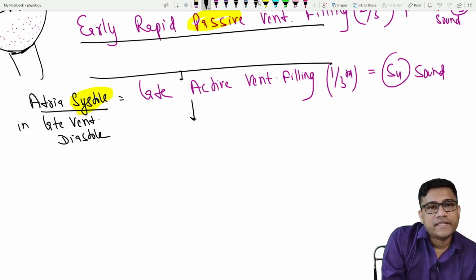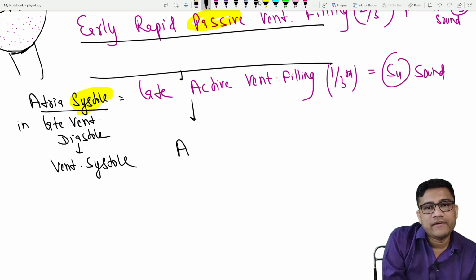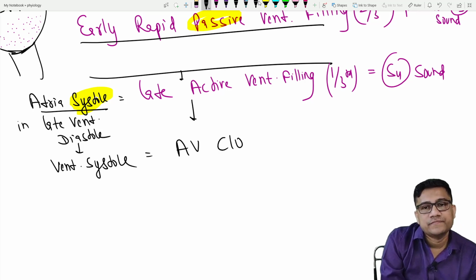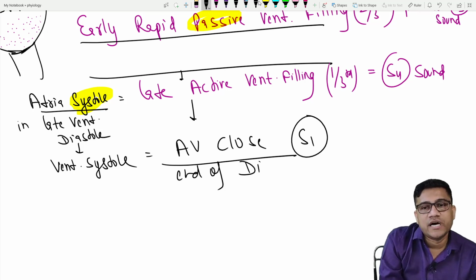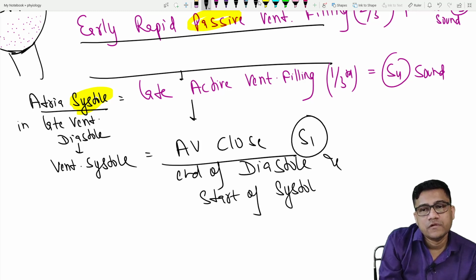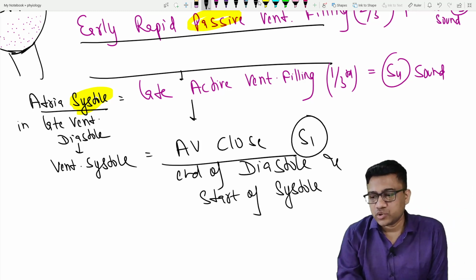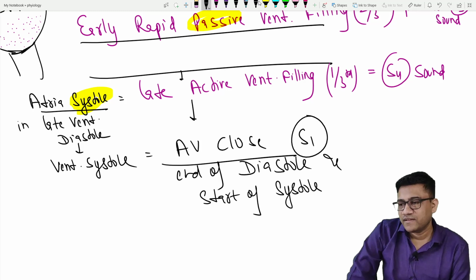Then the ventricle goes into systole and the AV valves close. What sound? S1. And that is the end of diastole and the start of systole. So are you clear?